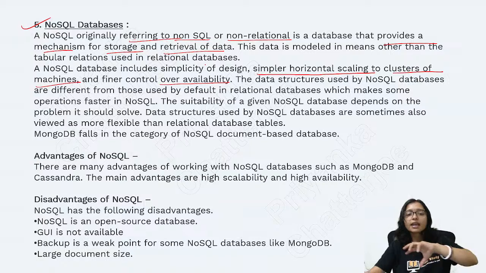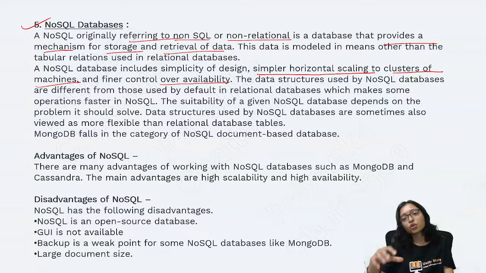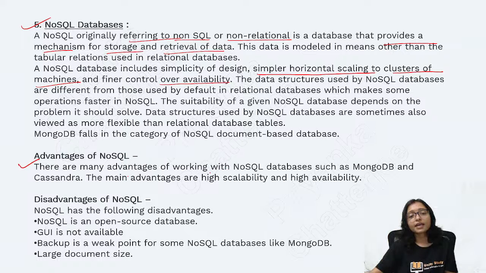Till now we are habituated with table-wise data, but NoSQL is not storing table-wise or relation-wise. Okay, it is more flexible. So here are the advantages of NoSQL. There are many advantages working in NoSQL like MongoDB, and nowadays we are mainly using it for Hadoop, NoSQL, big data. This concept is a very